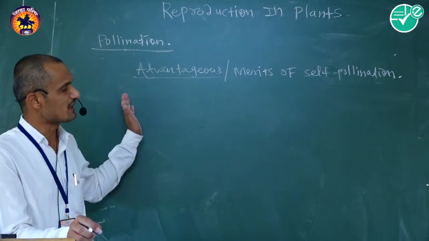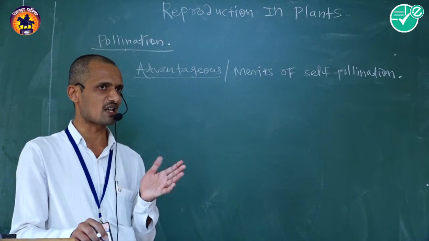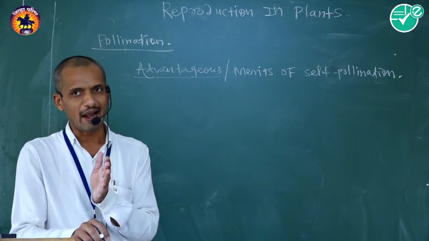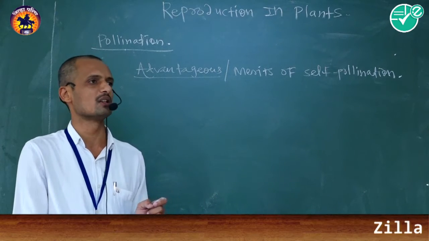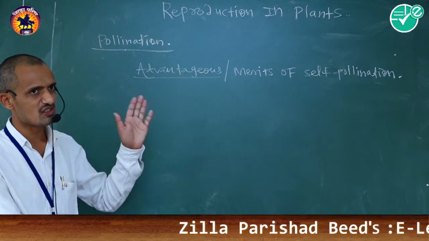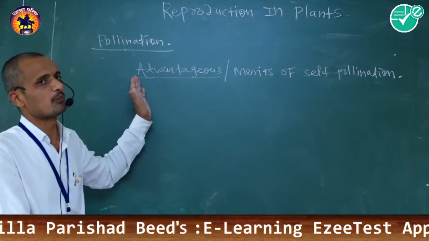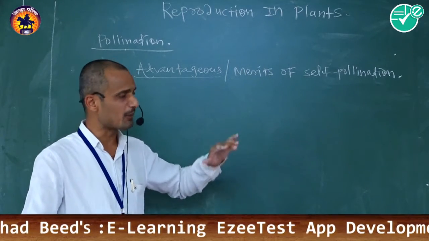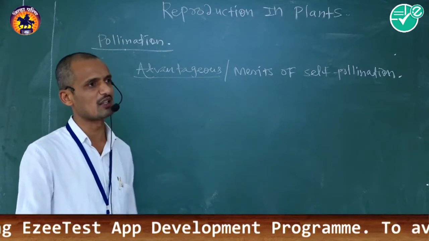Geitonogamous pollination means transfer of pollen grain from anther to the respective stigma of two different flowers located on a single plant body. Both are included in self-pollination.